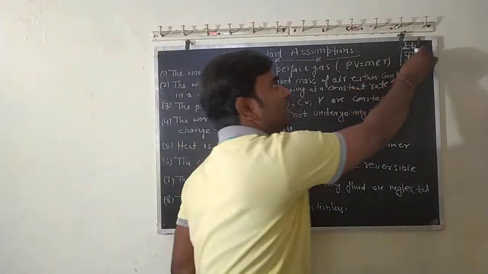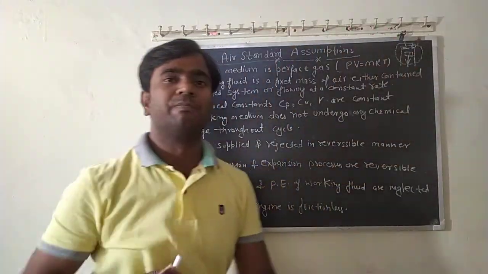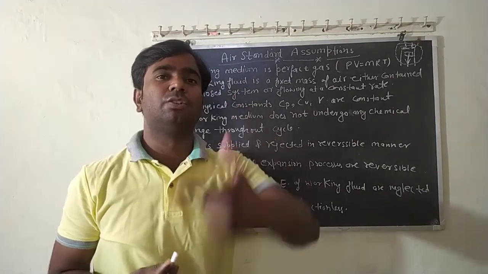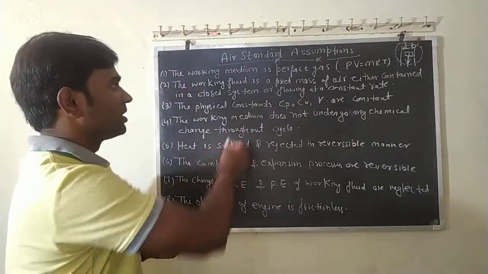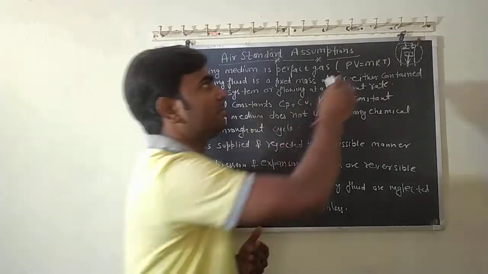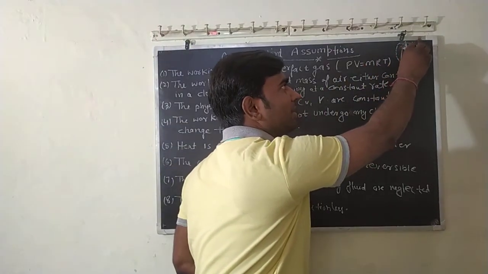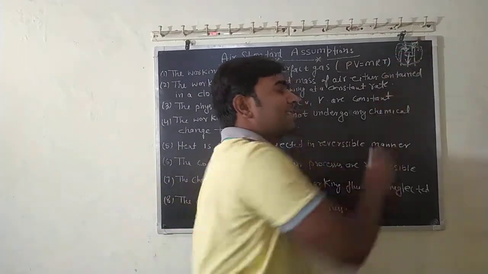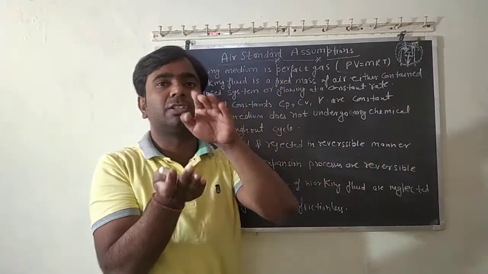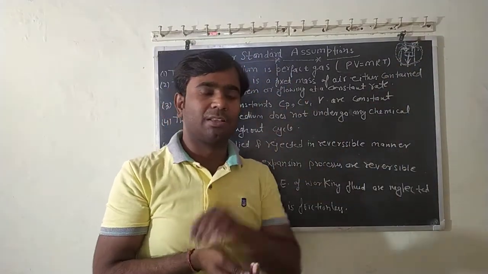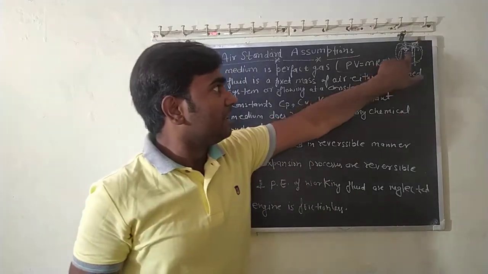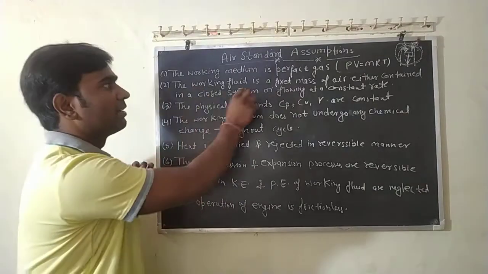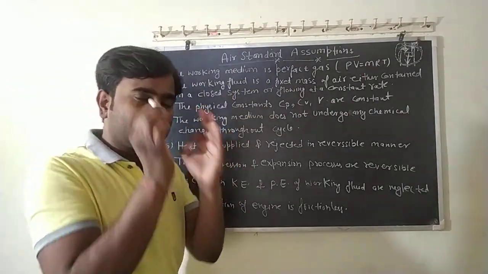So we assume this system is a closed system. By taking these assumptions, we will do the analysis. The mass inside the cylinder will remain constant throughout the cycle. So the working fluid is a fixed mass in a closed system.